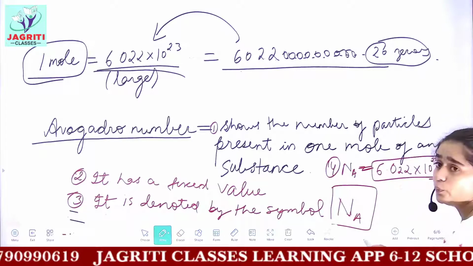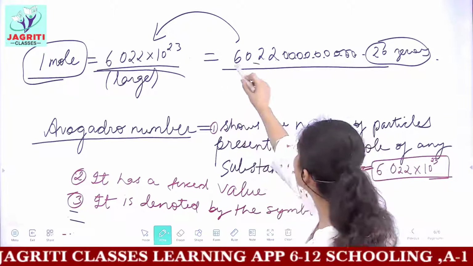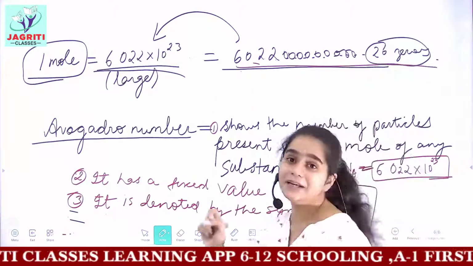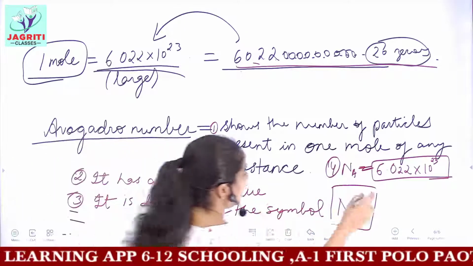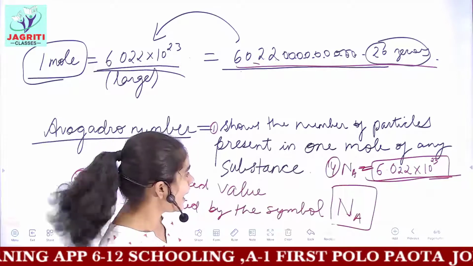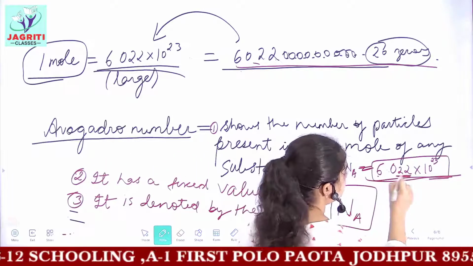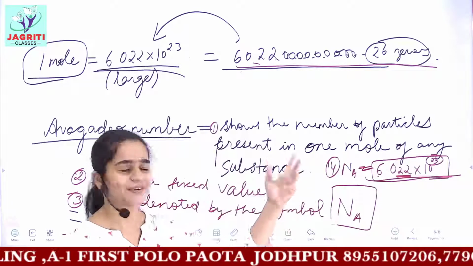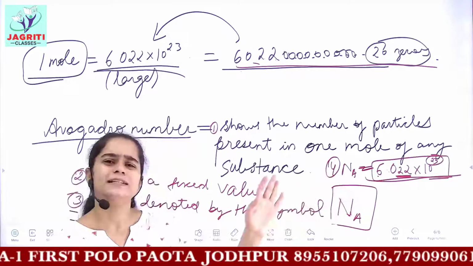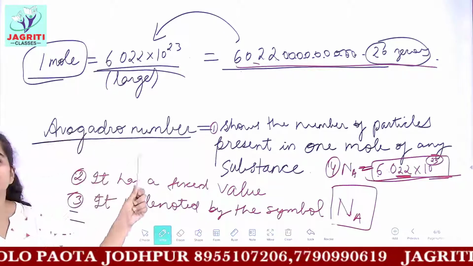I told you why we write this number in the power or exponential form, because it has a very large value and we can't write this large value everywhere, okay. So we write its value in the exponential form, and you can remember it that you have 6.022 and after 22 you have to put 23 in the power. This is a short trick, and it is quite a simple number, you have to remember this. So this is what Avogadro number means.